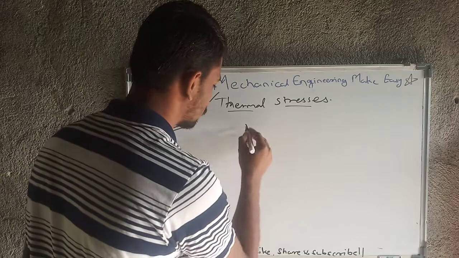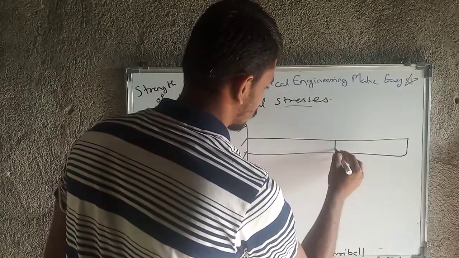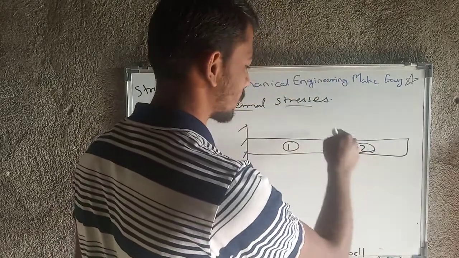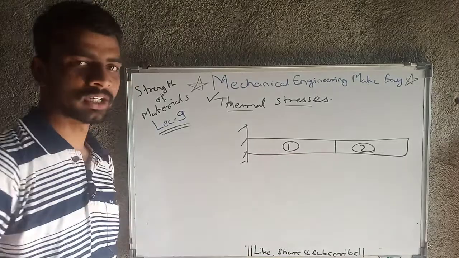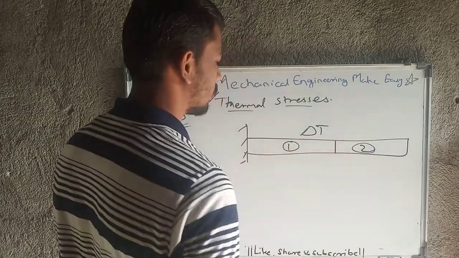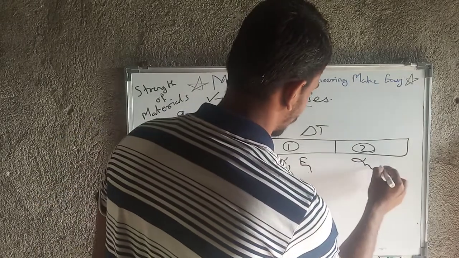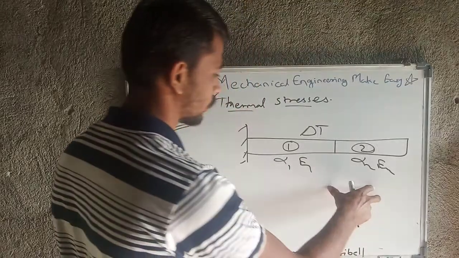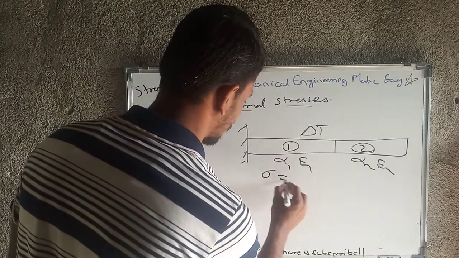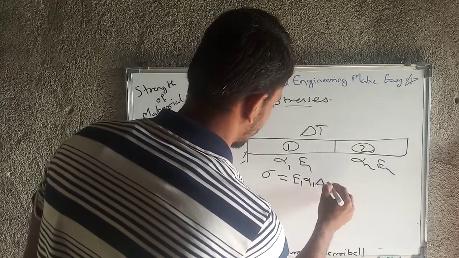For example, likewise, this is material 1, this is material 2, and these two members are connected in a series. So this is nothing but members in series. Delta T will again be the same for both the materials, then alpha 1 and E1, and here alpha 2 and E2.